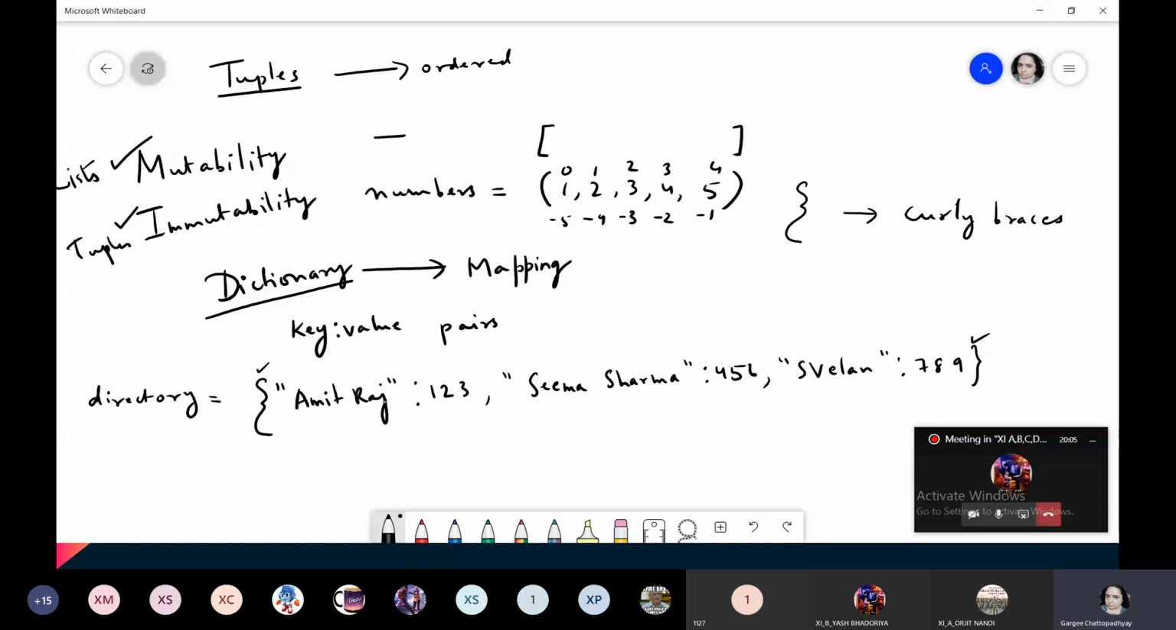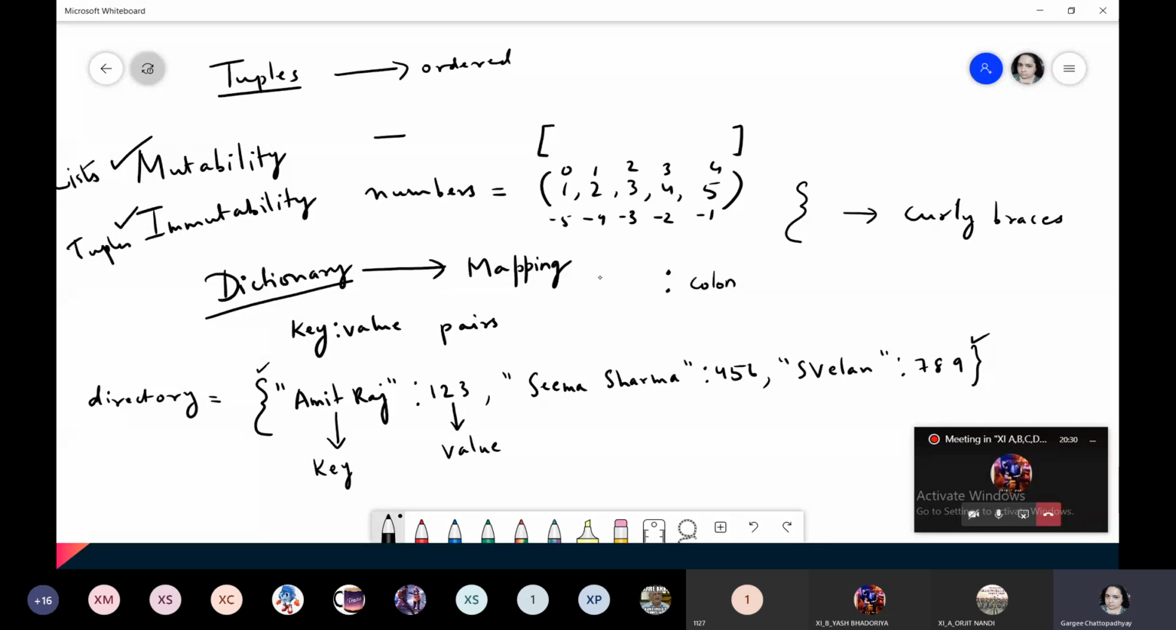So here you can see Amit Raj. Now because Amit Raj is a string, hence it is included within a pair of double quotes. This is the key followed by a colon. Okay, this symbol is known as a colon, and this is the value for the key. We put a comma after this, that is, this is my first item.